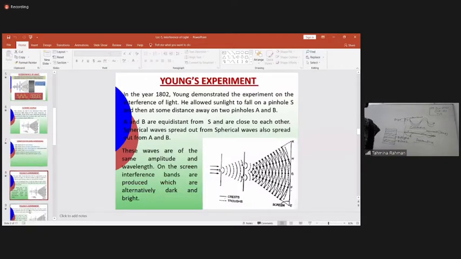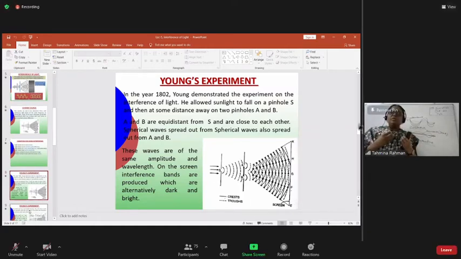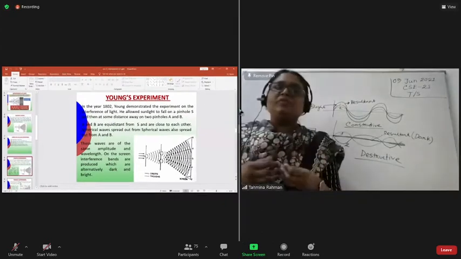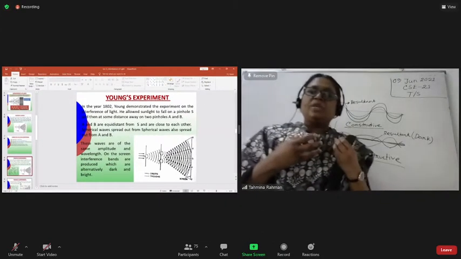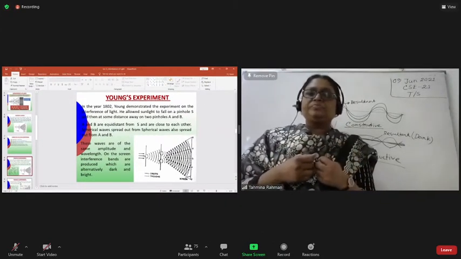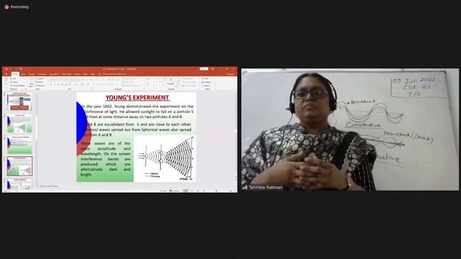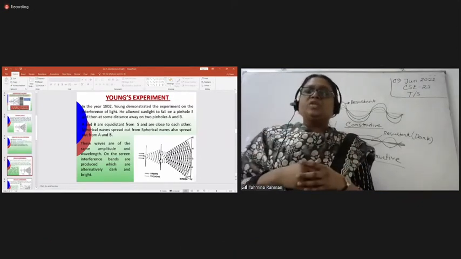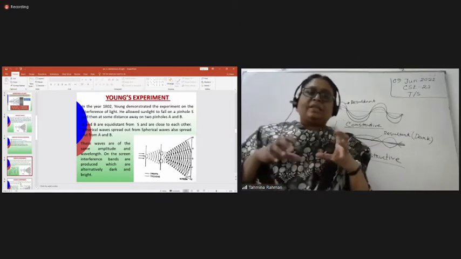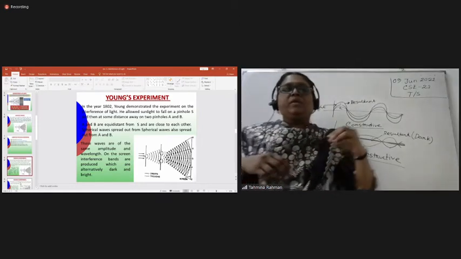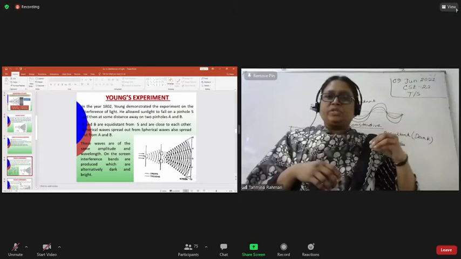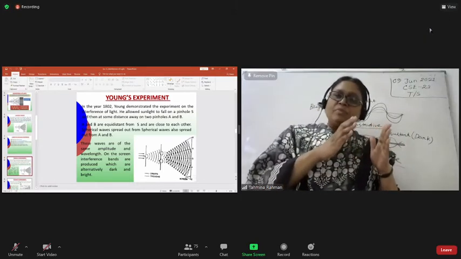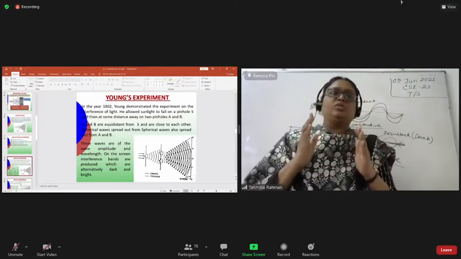Now tell me one thing: is it possible, if you are using 2 different sources, to make coherent sources, with the same amplitude, same frequency, same path difference? Is it possible? No, ma'am. So what is the shortcut? In that case we have to use one source, and from the one source we create 2 coherent sources artificially.